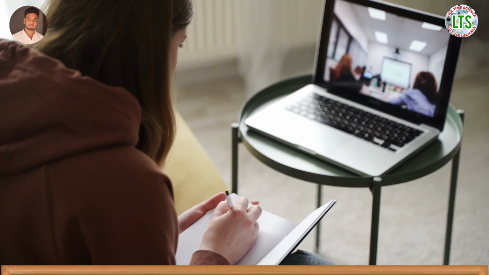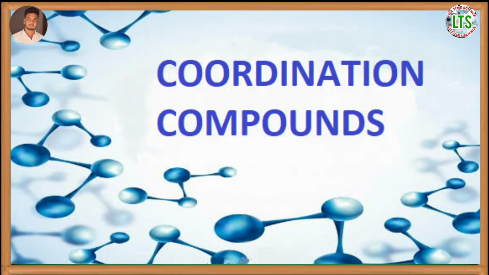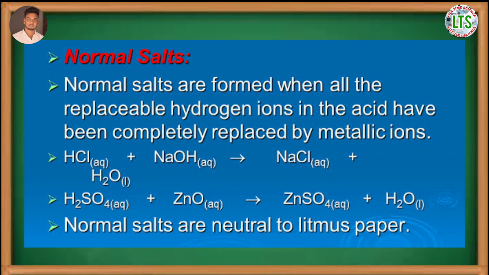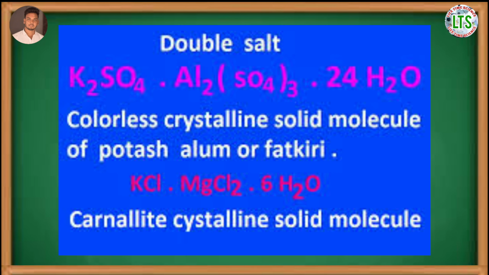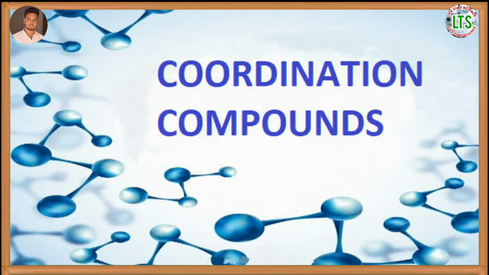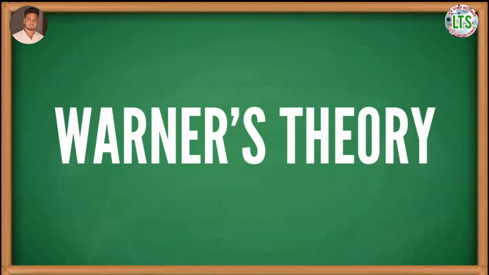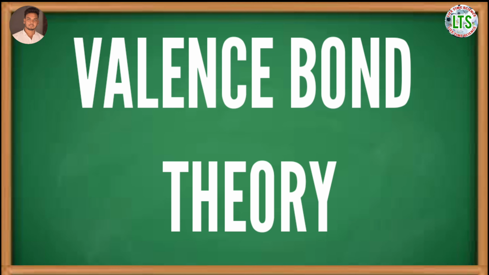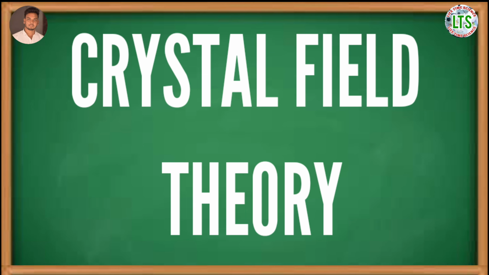In this video, I am going to discuss all about the coordination compounds. In coordination compounds, we will study about the basics of coordination compounds, normal salts, double salts, complex compounds, difference between the coordination compounds and the double salts, important terms of coordination compounds, rules of naming for the coordination compounds, Werner's theory of coordination compounds, isomerism in coordination compounds, valence bond theory, and lastly, the crystal field theory.